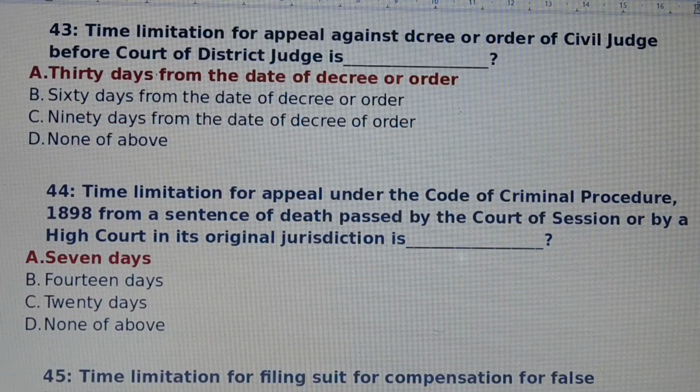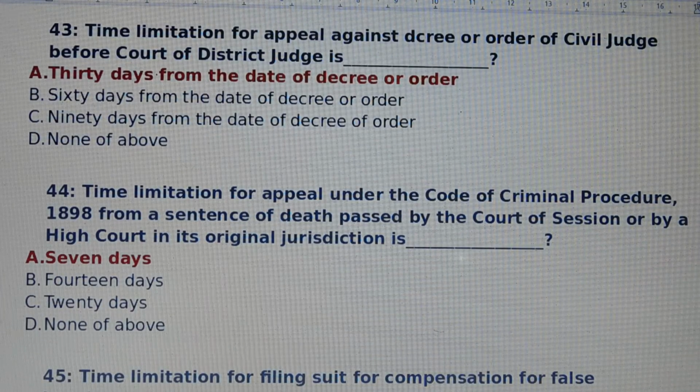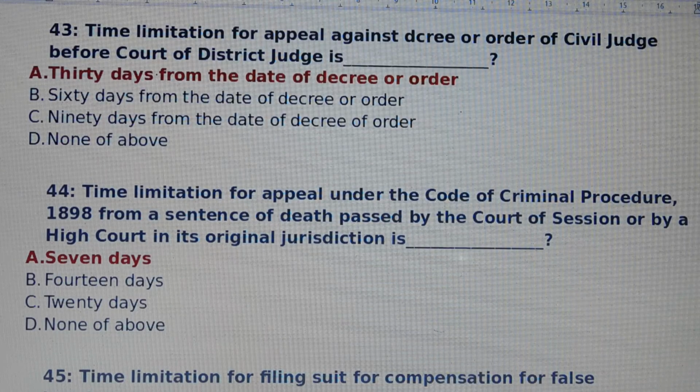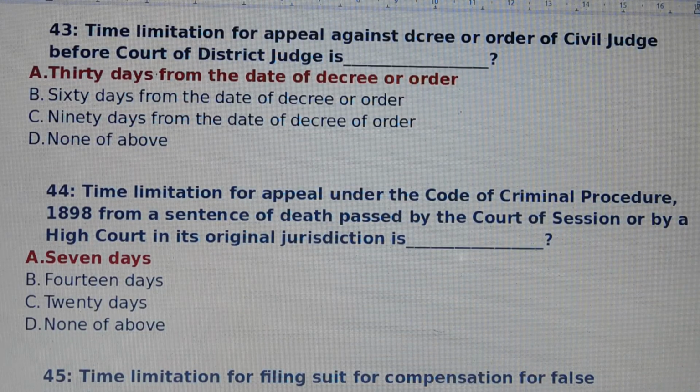Question number 44. Time limitation for appeal under the Code of Criminal Procedure from a sentence of death passed by the Court of Session or by High Court in its original jurisdiction is. Answer is option number A, 7 days. Original jurisdiction is 7 days.